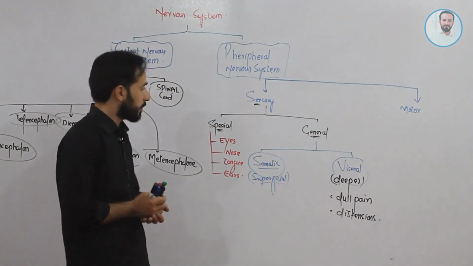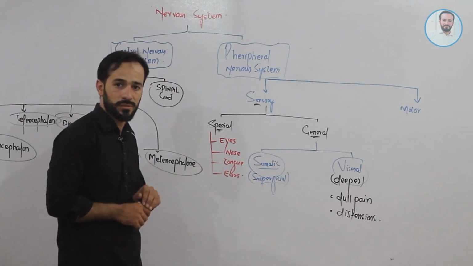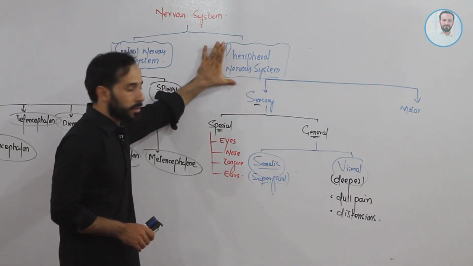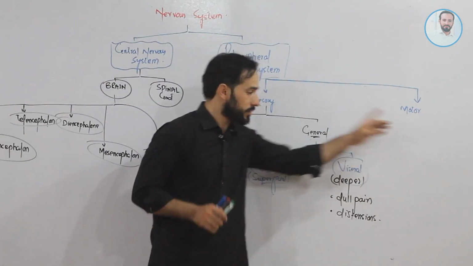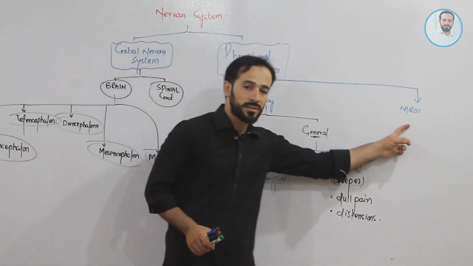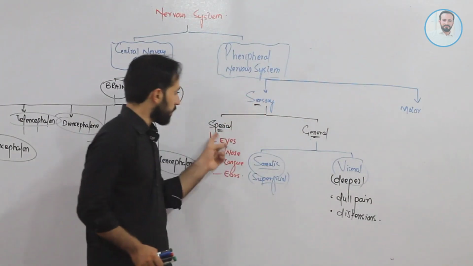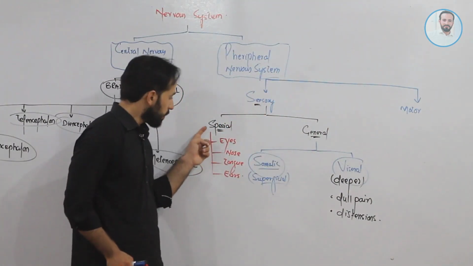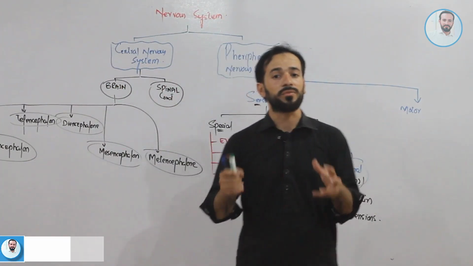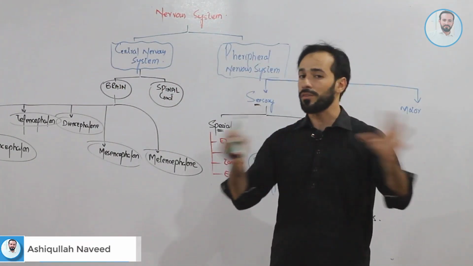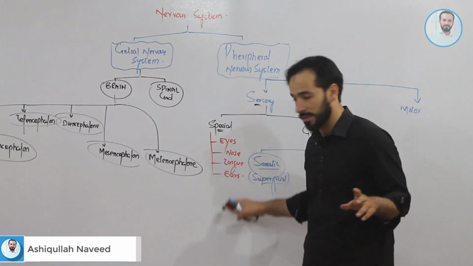Clear, friends? Okay. I think it's making sense, right? So the peripheral nervous system is classified into two divisions. The first, sensory. The second, motor. Sensory is classified into special and general. Special sensations are those sensations which are coming from special parts of the body, not from all parts of the body. Right, I have written them.